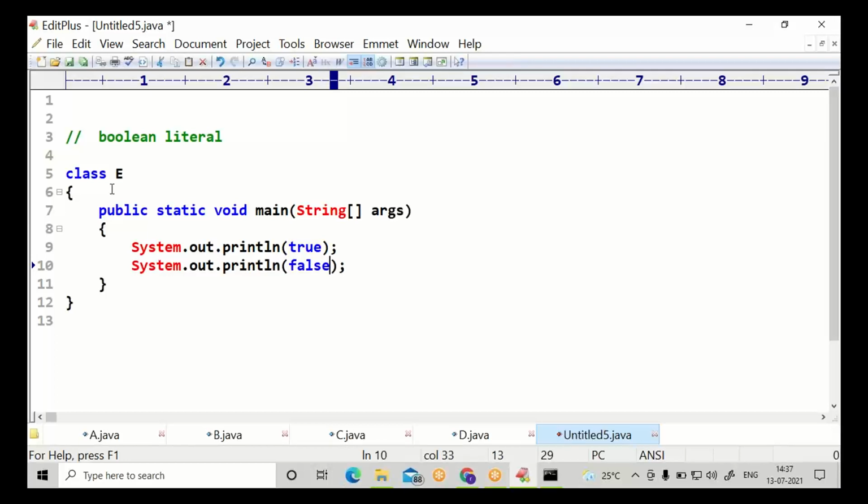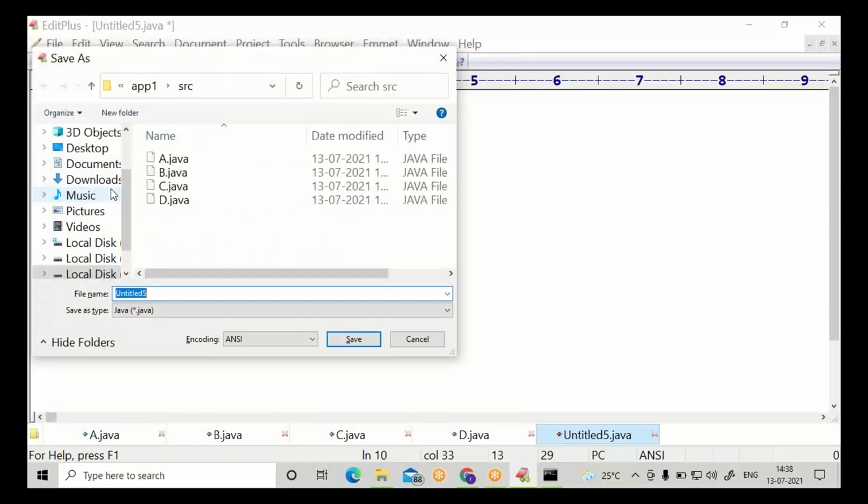Boolean literals are just two. One is true, the second one is false.